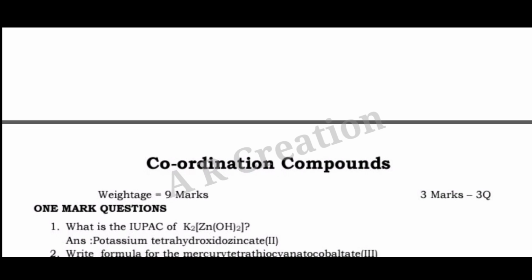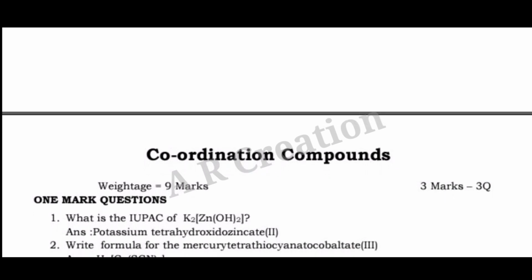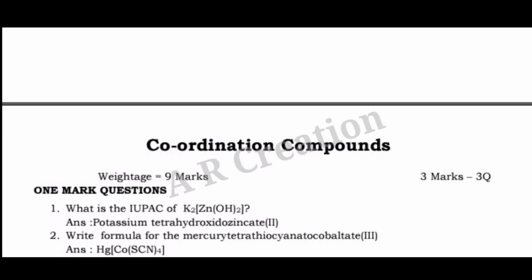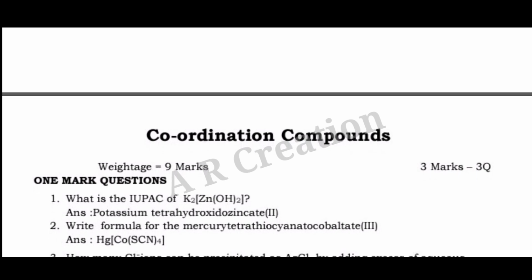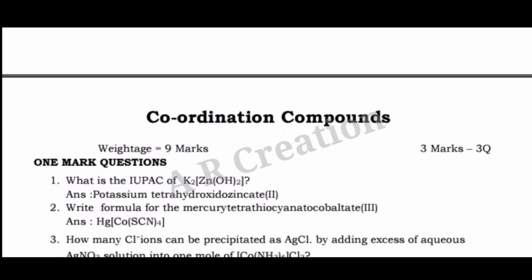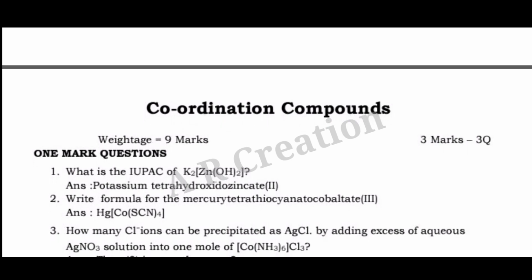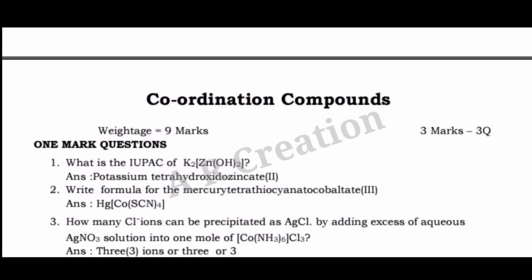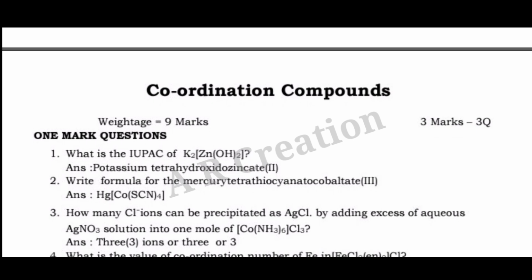Answer. Potassium tetrahydroxidozincate(II). Question 2. Write the formula for mercury tetrathiocyanatocobaltate(III). Answer. Hg[Co(SCN)4]. Question 3. How many ions can be precipitated as AgCl by adding excess of aqueous AgNO3 solution to 1